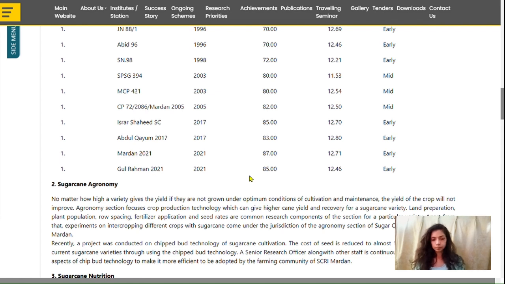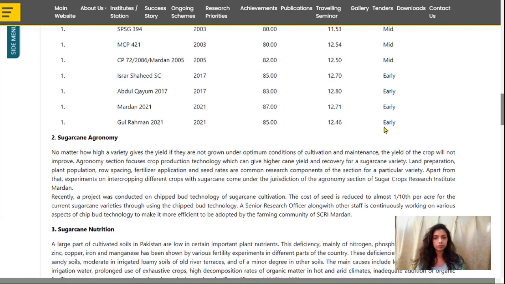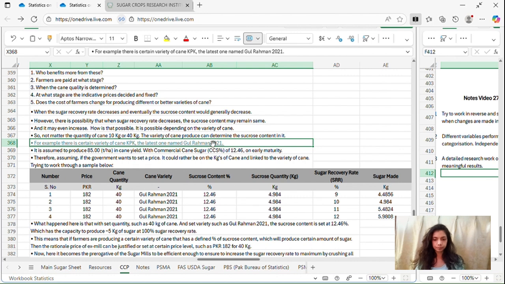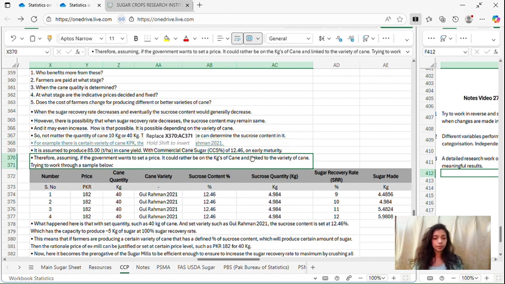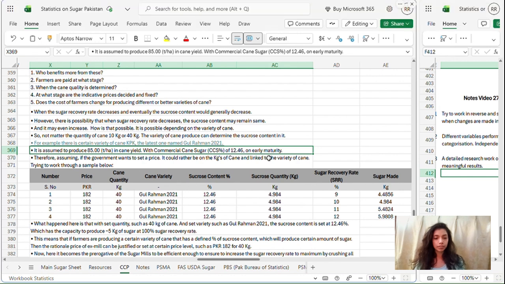They have perhaps tried to develop it, and it was 85 tons per hectare. It was cultivated perhaps, and 12.46 was the sucrose content, and you can say its maturity was early when they cultivated it. So it is assumed to produce 85 tons per hectare in cane yield with commercial cane sugar, that is CCS, sucrose content percentage, of 12.46 on early maturity. That is commercial cane sugar percentage.